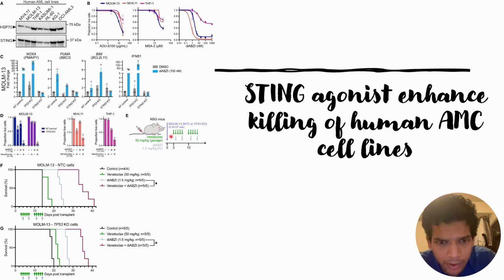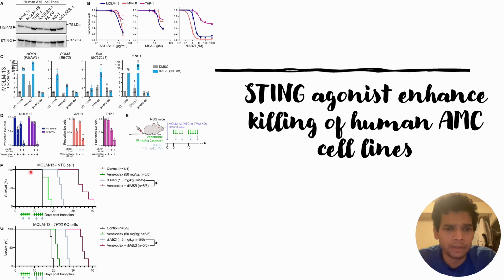So they took NSG mice and treated them with venetoclax to trigger BH3 mimetics, and they injected the diABZI reagent to trigger STING pathways, and they used different combinations of these to check which combinations work better.